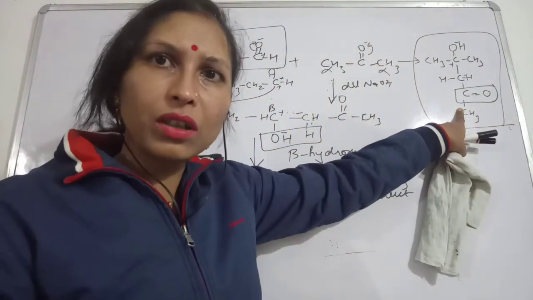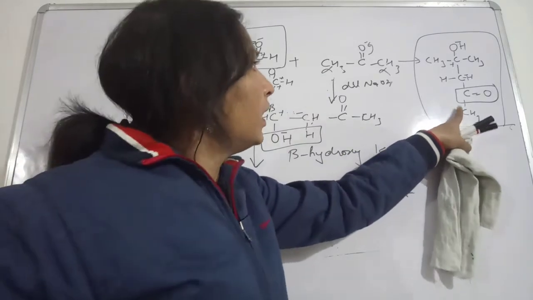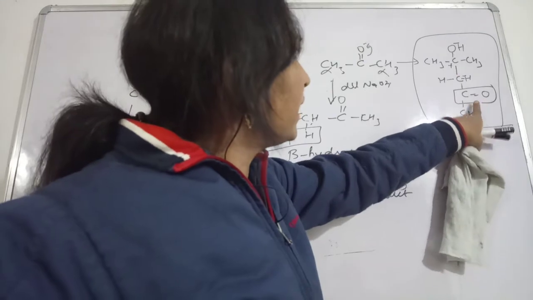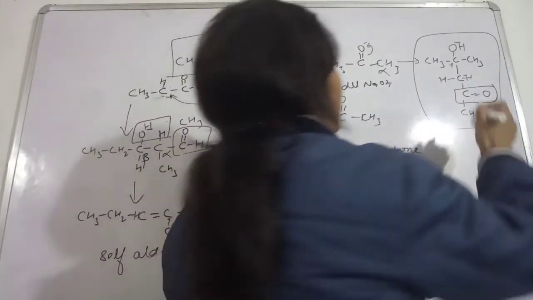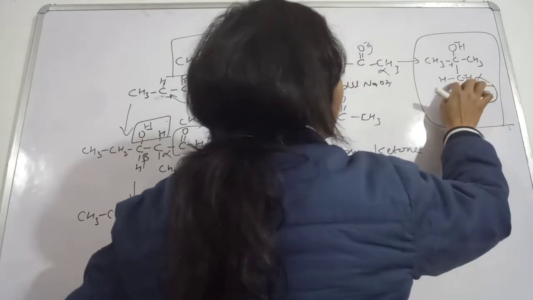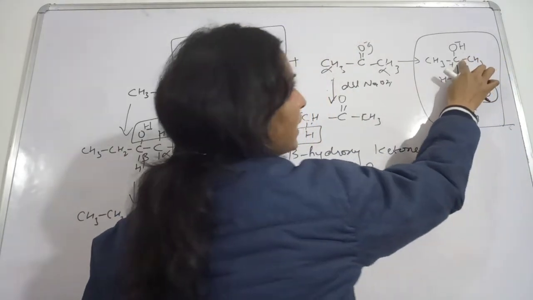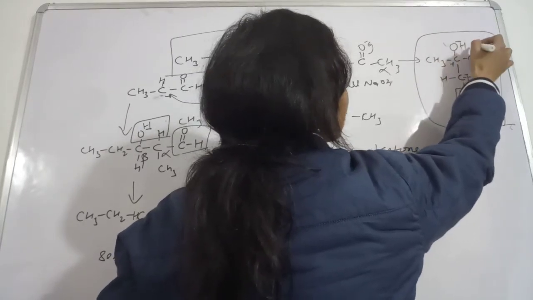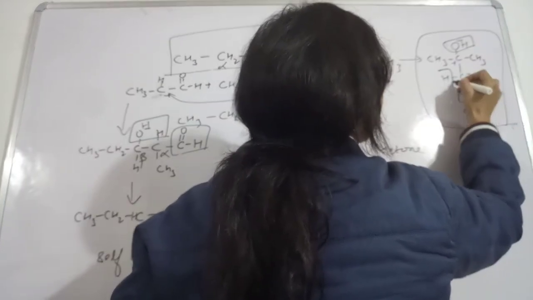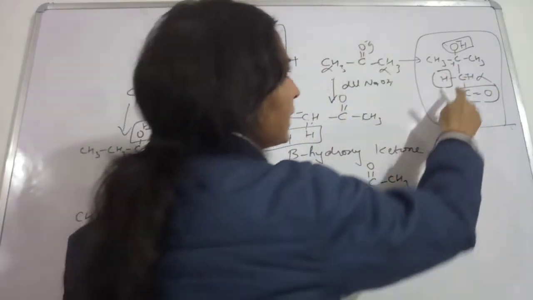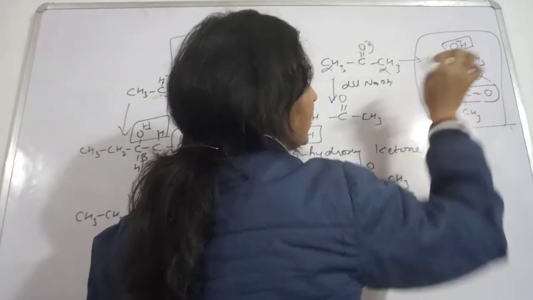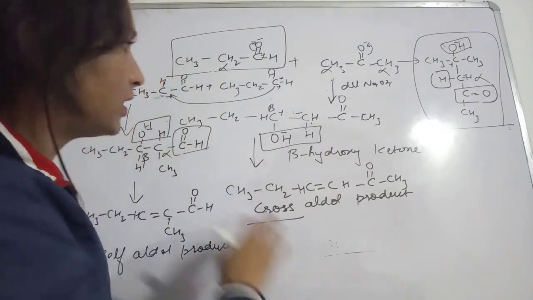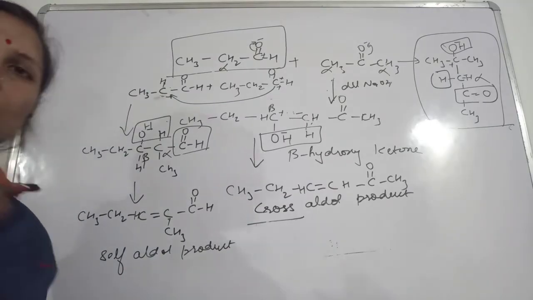You can see this or not? You all can see this. See, so this is the functional group. Immediately next to this functional group is the alpha carbon, and the beta carbon is present here. This beta carbon has this hydroxy OH group. So this OH group and one of this hydrogen will be taken out, and these two carbons will make a double bond with each other. So an unsaturated compound will be formed like this. Okay, so this is the cross aldol condensation.